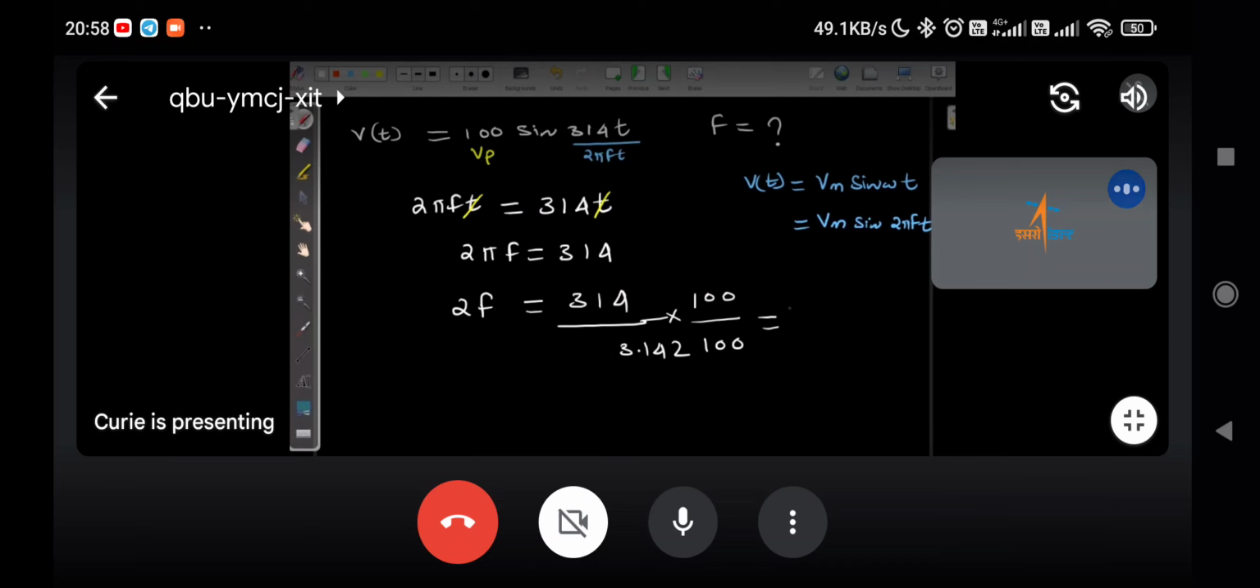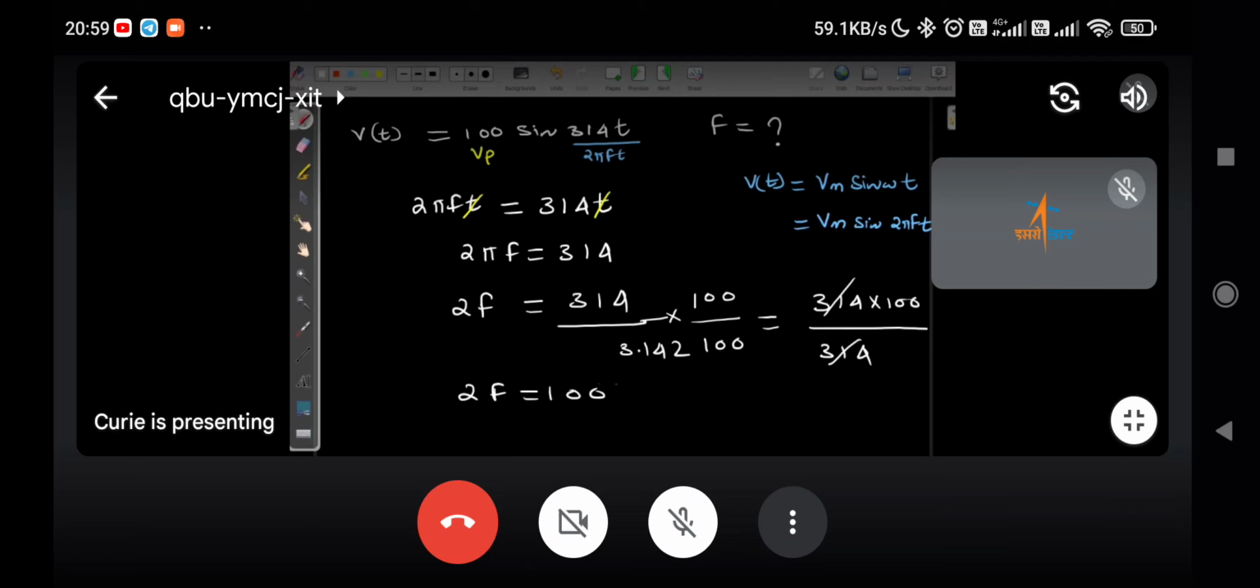Okay, sir. Because for an MCQ, that much detailed calculation we don't want. We want the closest value. Yes, close value. So now this will come to 314 multiplied by 100 upon 314. So 314 cancels, and we will get 2f equal to 100. So what is f? Ankit, what is f then? Sir, 50 hertz.